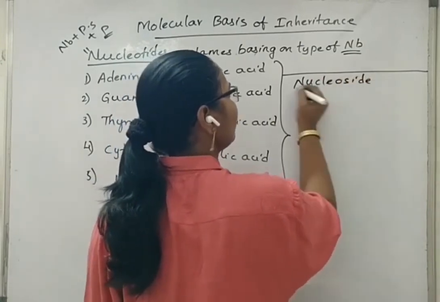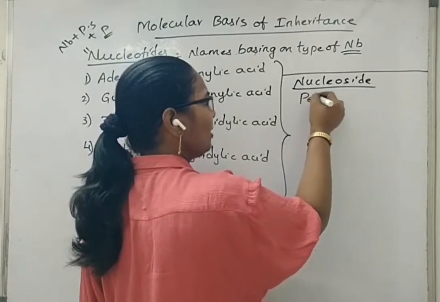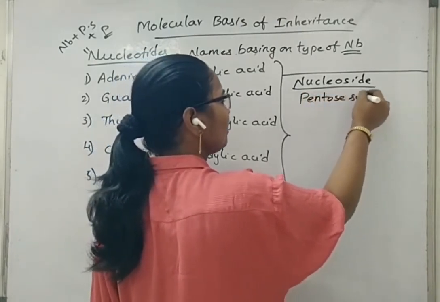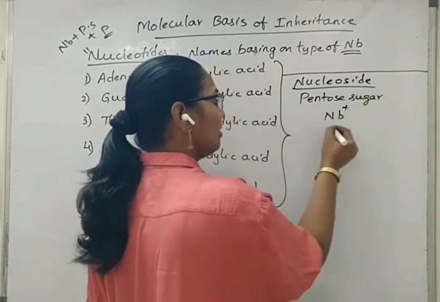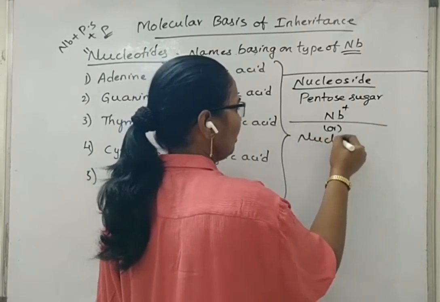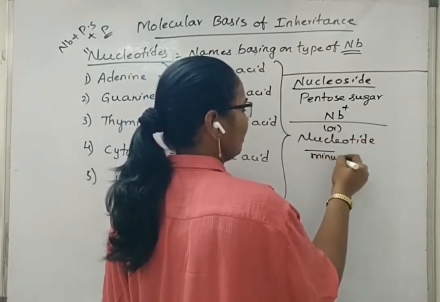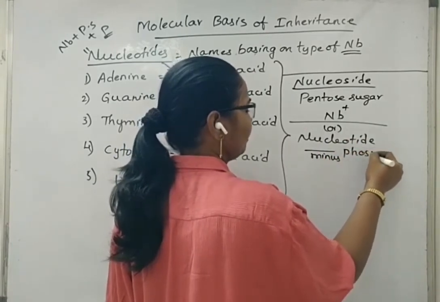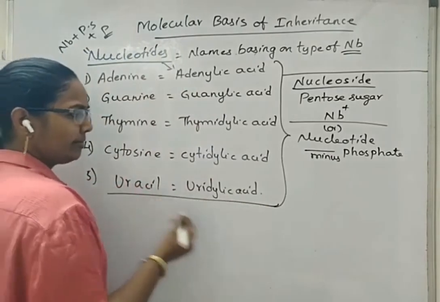Nucleoside is a different word given for a combination of pentose sugar plus nitrogen base. We can also call the nucleoside nucleotide minus phosphate. So here again the terms differ.